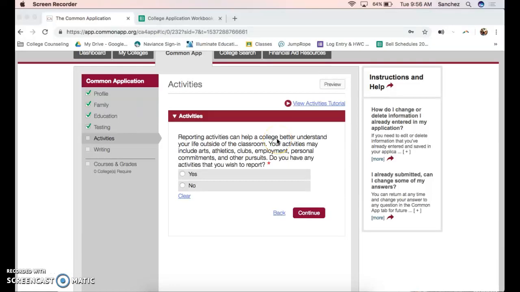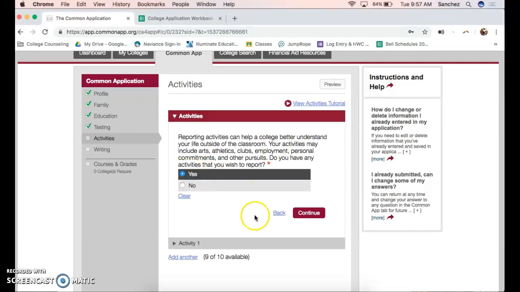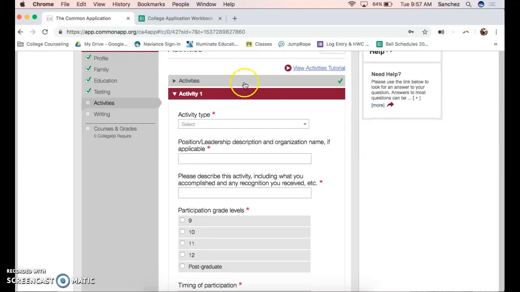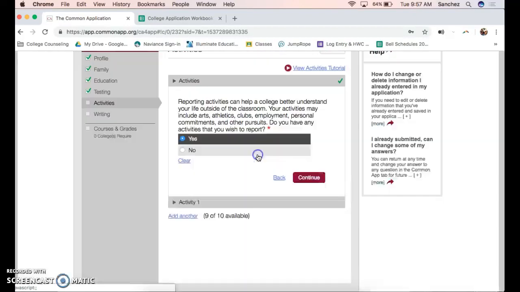Okay, so now we have the last two sections. This is the sections where we're going to talk about your activities. You'll be able to note those here. So we'll say, yes, we do have some activities to report. You hit continue. It'll ask you how many you'd like to report.